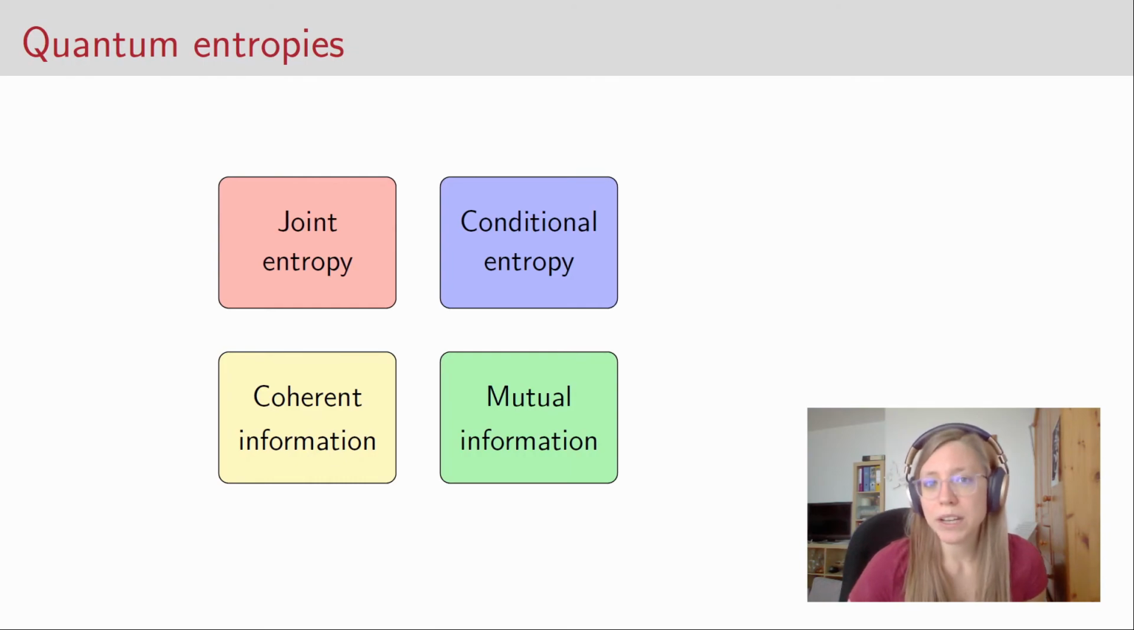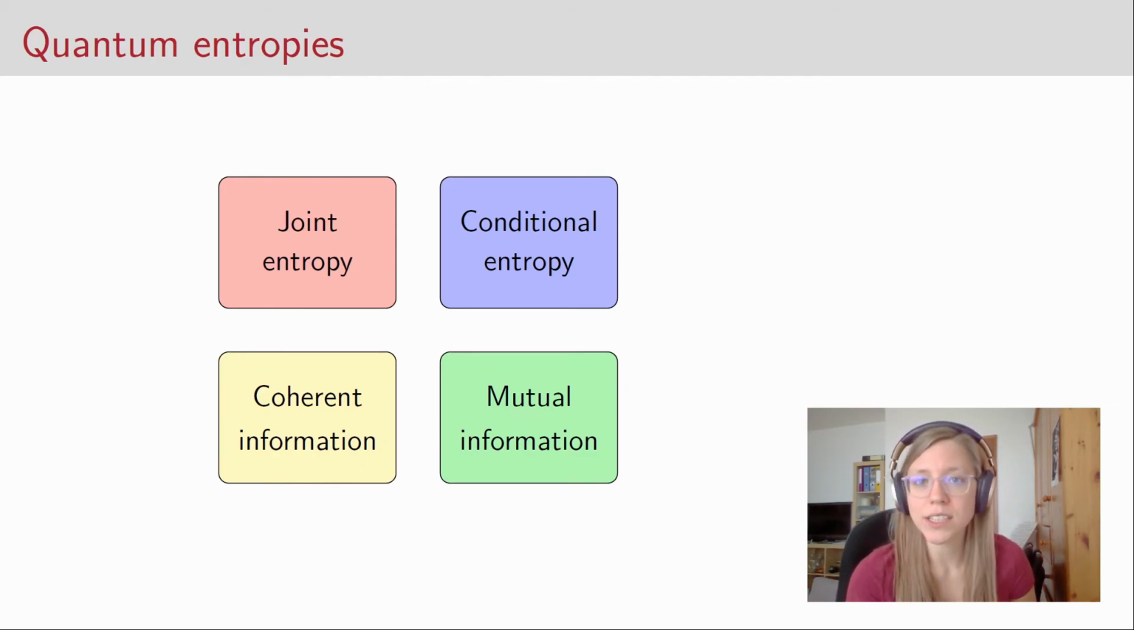Okay, so after we have seen the definition of the quantum entropy and some mathematical properties, we want to talk about different variants of the entropy. Most of them are analogous to the classical entropies that we have seen, for example, the joint entropy, the conditional entropy, and also the mutual information. But one of them, the so-called coherent information, is something that we haven't seen in the classical case. And you will see why in the classical case this is not an interesting quantity. But in the quantum case, it is actually something that we are interested in.